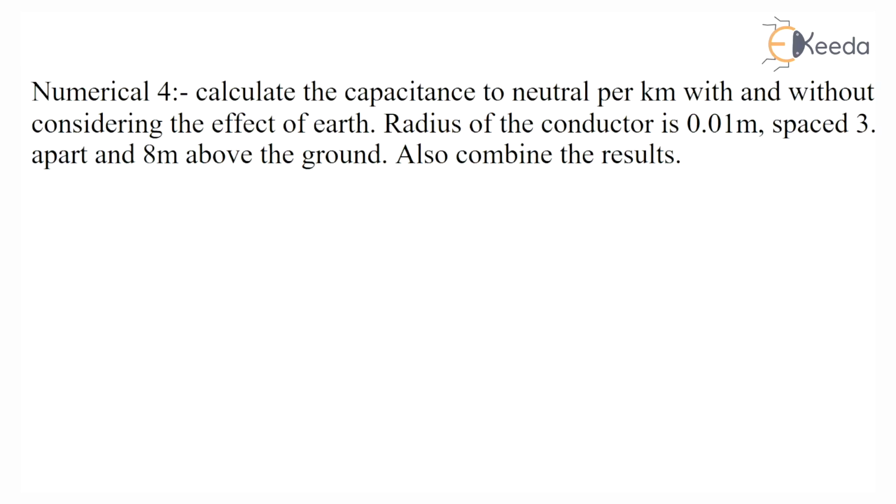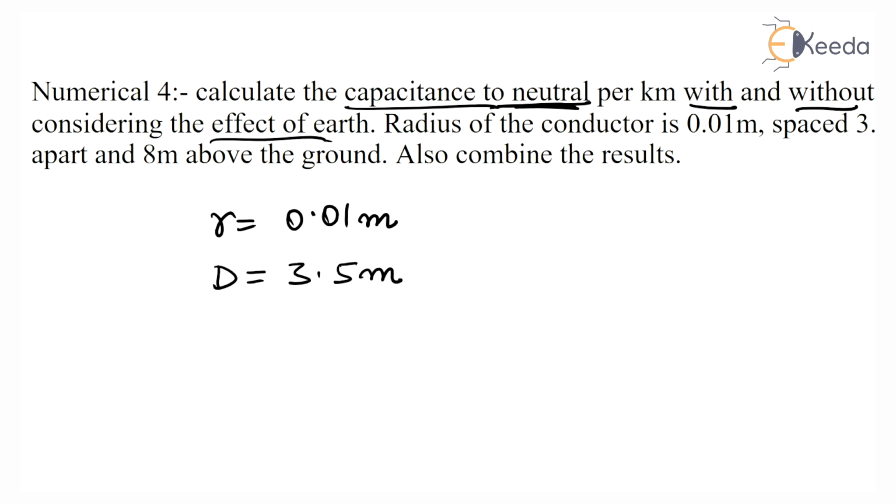So the question is, calculate the capacitance to neutral per kilometer with and without considering the effect of earth. The radius of conductor is 0.01 meter, space 3.5 meter apart and 8 meter above the ground. Also combine the results. So radius r is equal to 0.01 meter, space means distance d, which is equal to 3.5 meter, and height above the ground h is 8 meter.